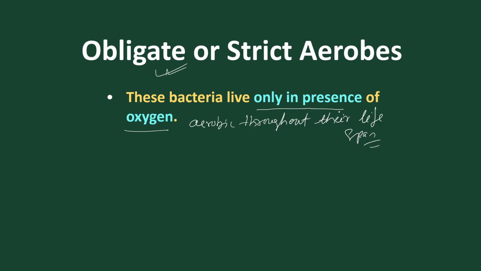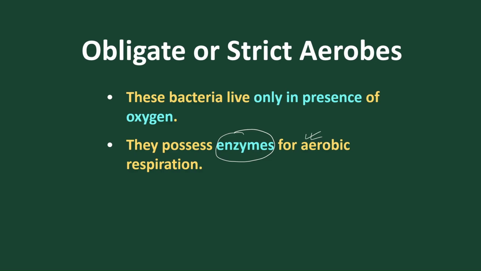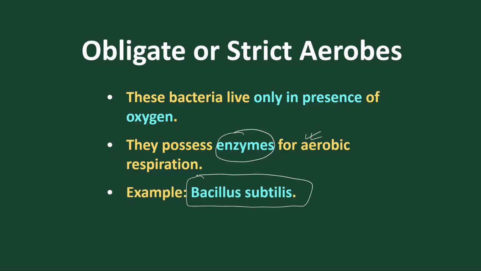Obligate, or strict aerobes, means they use oxygen throughout the lifespan. They always survive in aerobic conditions. If anaerobic conditions come, they die, unable to survive. They possess all the enzymes needed to maintain aerobic respiration. The best example is Bacillus subtilis. So Bacillus subtilis is the main example of obligate, or strict, aerobes.